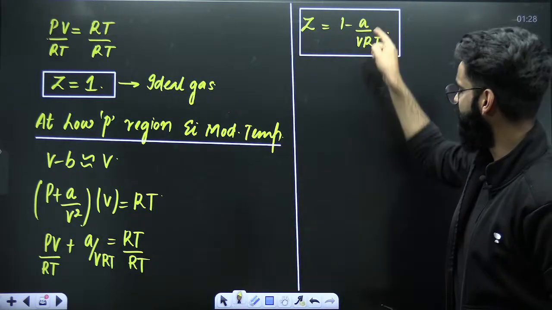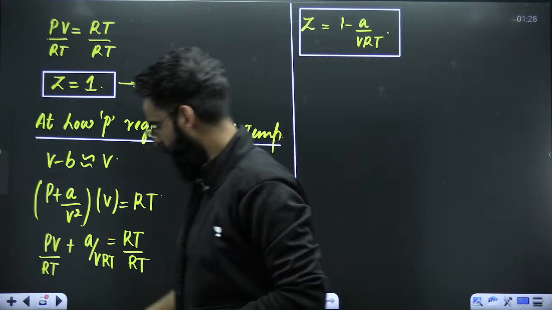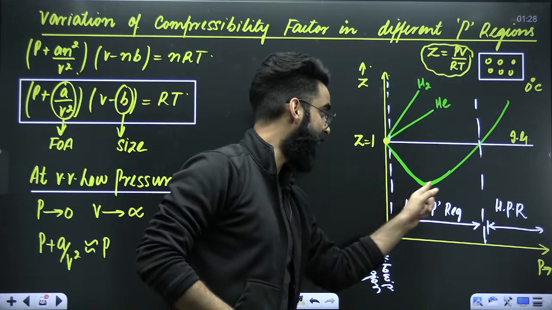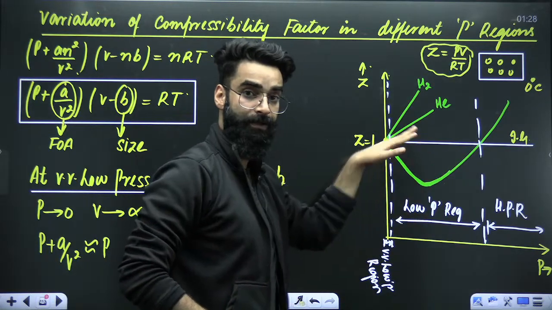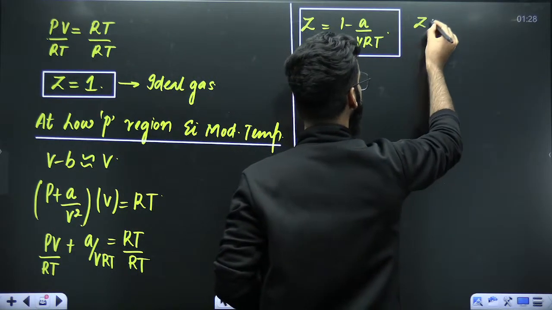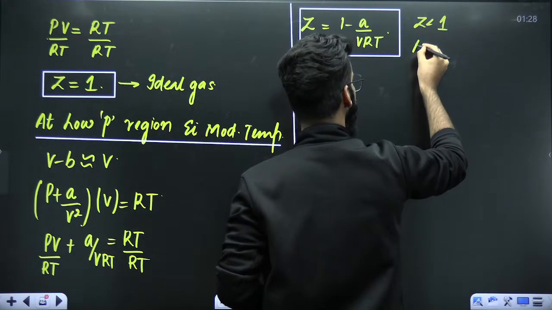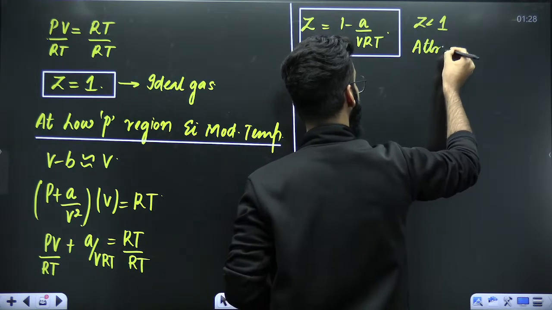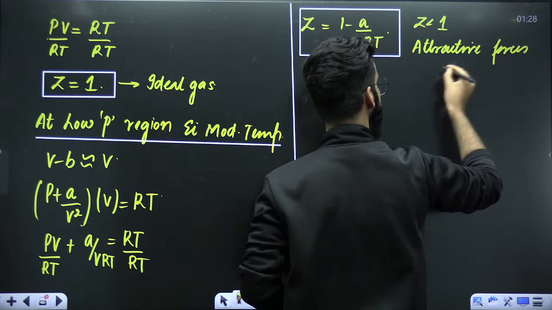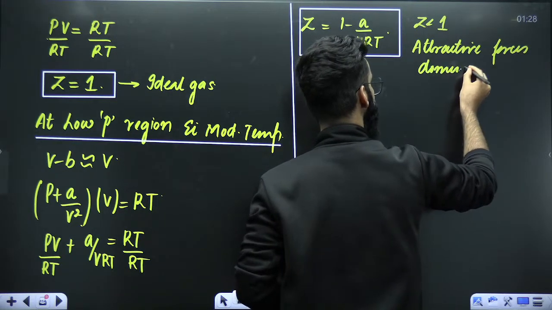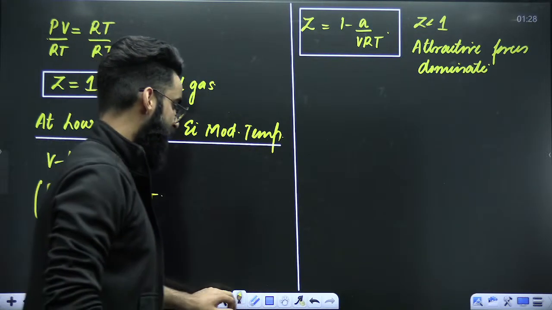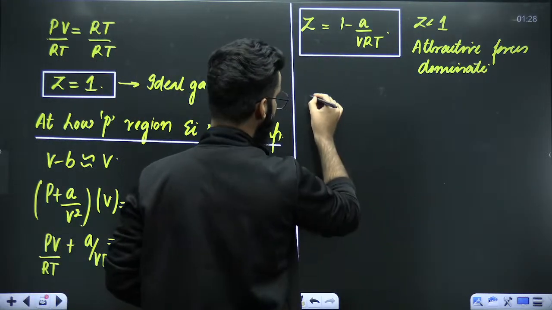Do you see the value of Z is coming out to be less than 1? Just check it out. At low pressure, the value of Z is less than 1 only, right? And you saw it mathematically, the value of Z is less than 1. That means which forces are dominating? It's going to be attractive forces which are dominating here. Perfect. So this was your low pressure. Now, there is one more region left, which is high pressure.